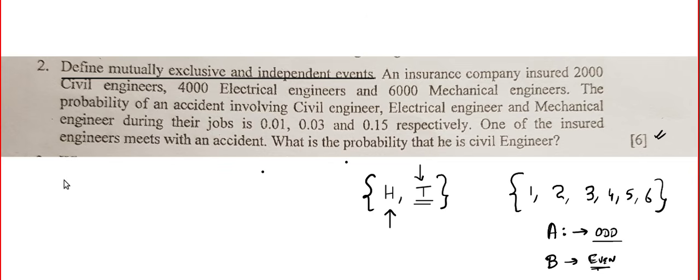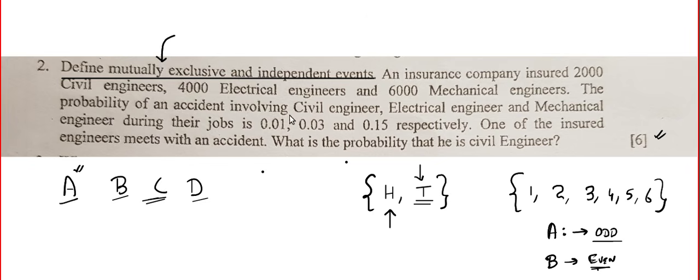So whenever 2 or 3 or 4, let there be any number of events, if one event prevents the happening of others, look at this, A can happen, B can happen, C can happen, D can happen. But if A happens, the other events cannot happen, or the simultaneous occurrence of events is not possible. And such events are called mutually exclusive events.